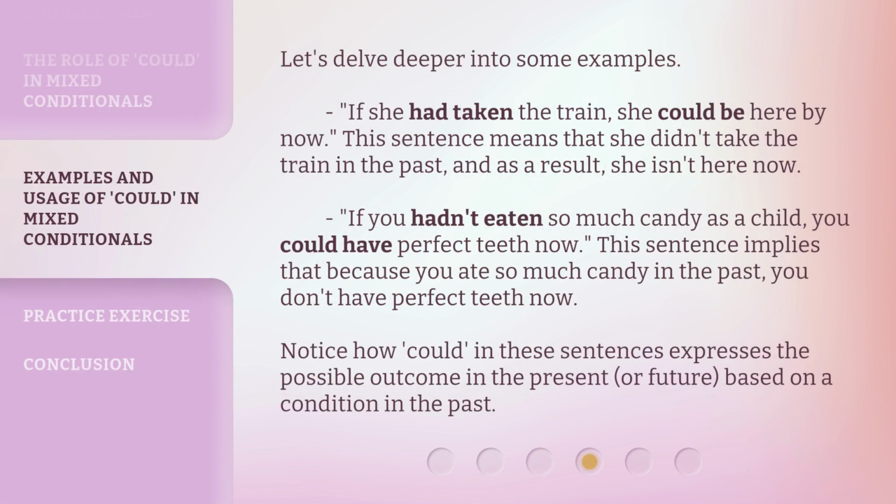Let's delve deeper into some examples. If she had taken the train, she could be here by now. This sentence means that she didn't take the train in the past, and as a result, she isn't here now. If you hadn't eaten so much candy as a child, you could have perfect teeth now. This sentence implies that because you ate so much candy in the past, you don't have perfect teeth now. Notice how could in these sentences expresses the possible outcome in the present or future based on a condition in the past.